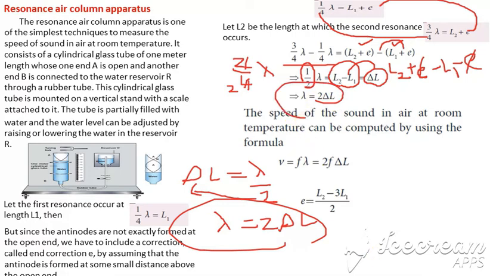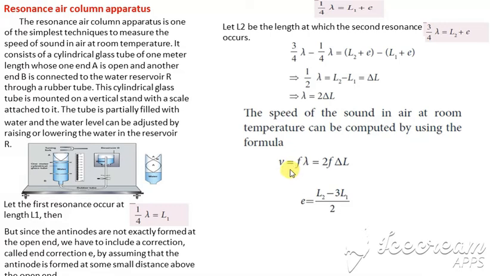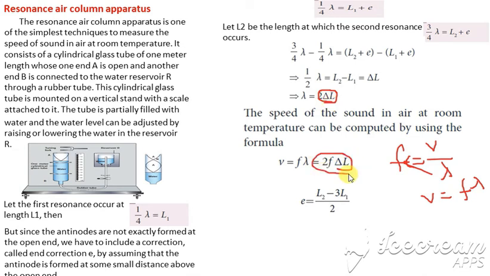Next, we know the formula for frequency. F is equal to V divided by lambda. From this, V is equal to F into lambda. Here, lambda is equal to 2 into del L, so we write that value. Okay. So we get the value of V as well as lambda.